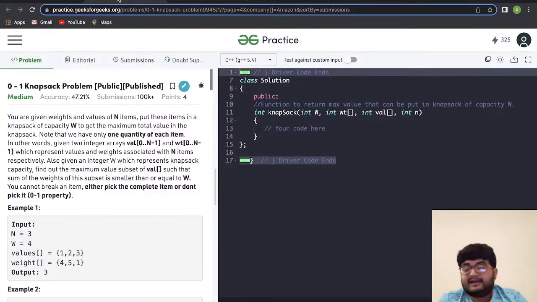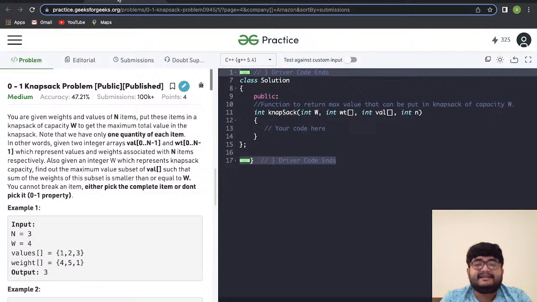Now we'll solve another very common, very popular question, which is the 0 1 knapsack problem. We are given weights and values of n items, right? So there are n items with us. Put these items in a knapsack of capacity W to get the maximum total value in the knapsack. Note that we have only one quantity of each item. In other words, we are given two arrays, vals and weight, which represent the values and the weights associated with the n items, right?